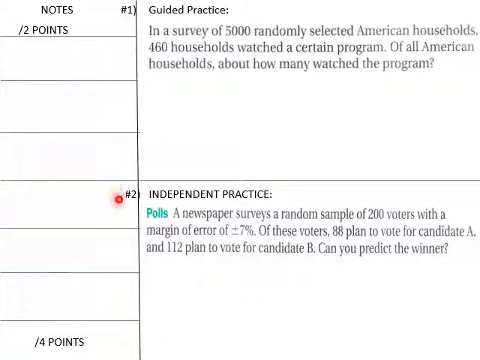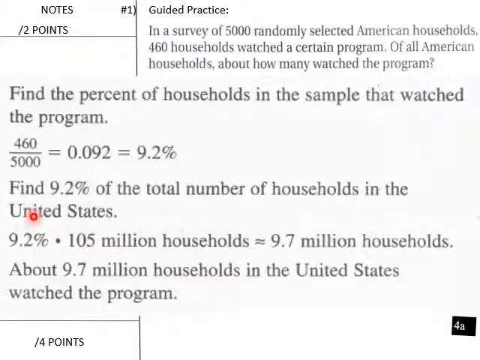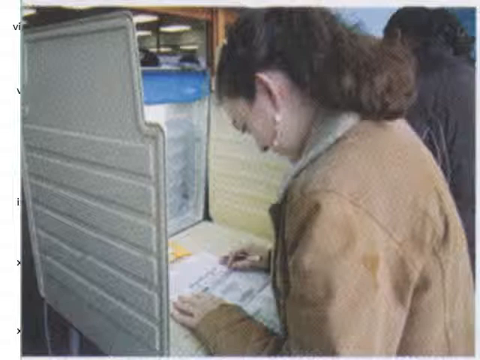Let's get our solution up here for our guided practice. Find the percent of households in the sample that watched the program. So 460 out of 5,000 is 9.2%. So 9.2% of 105 million is 9.7 million households. So that's the way that you would predict the amount of households from a sample.